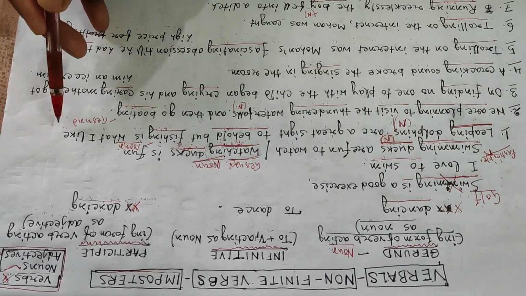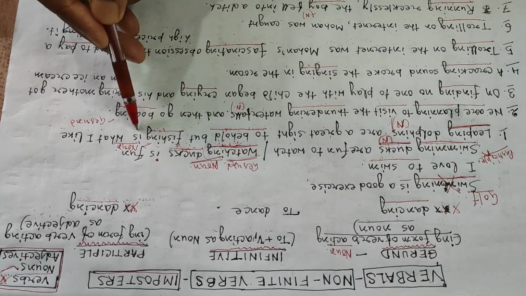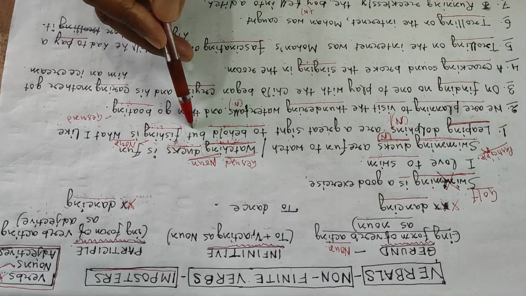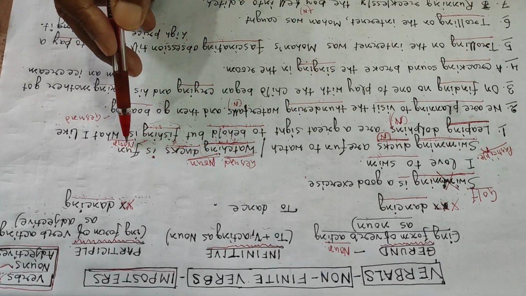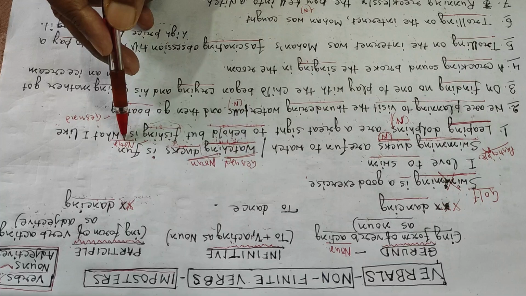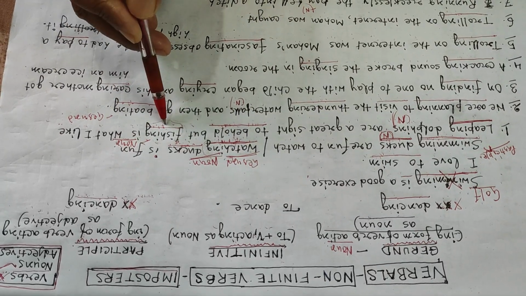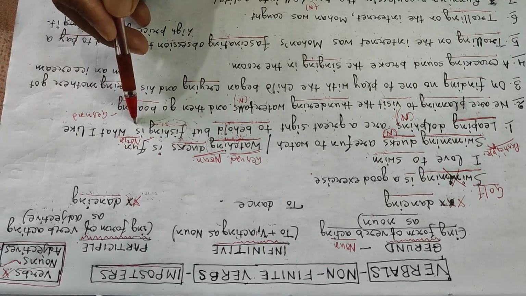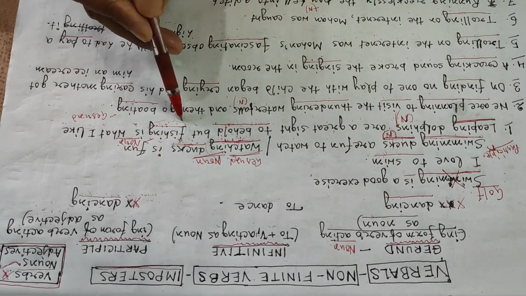Fishing is what I like. So it is a gerund. Does it have any helper in front of it? No. Is it the name of an activity? Yes. Does it have any noun after it or describing something? No. So this is clearly a case of gerund.